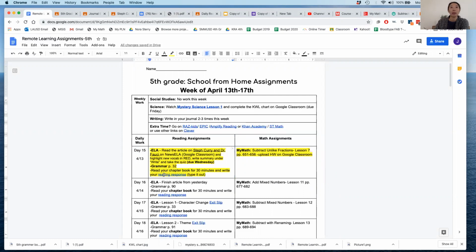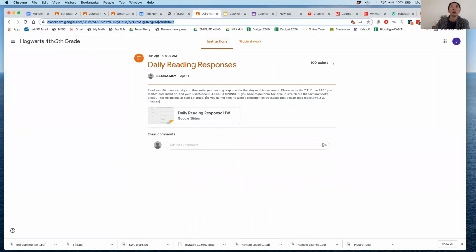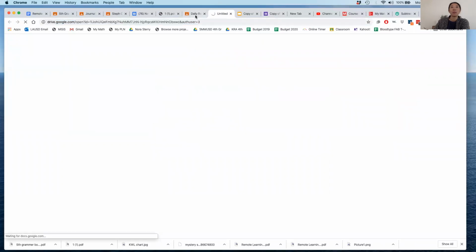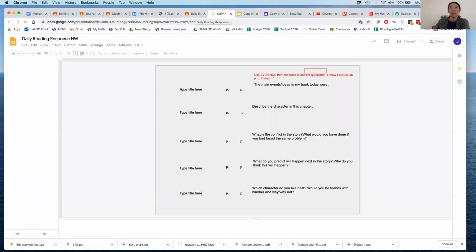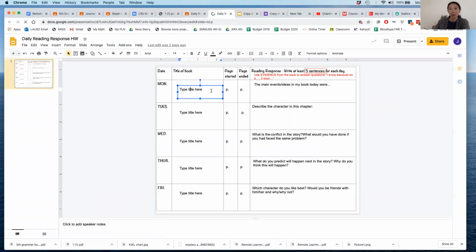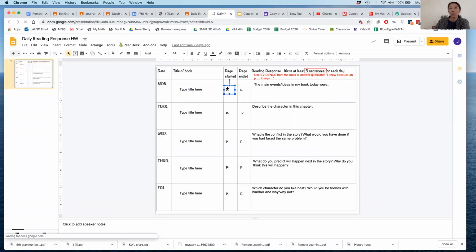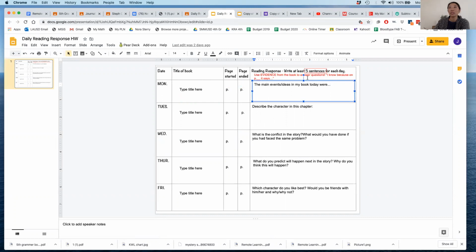We're not working on our packet anymore, so you're gonna come into Google Classroom, go to reading, then go to daily reading responses, okay? So you first read your 30 minutes, and then open the reading response homework every day, Monday through Friday. You're gonna type the title of the book you read here, write what page you started on. In Epic, there's page numbers too, the page you ended on, and then here you're just gonna finish the sentence and add details, okay? Write 5 sentences for each day.